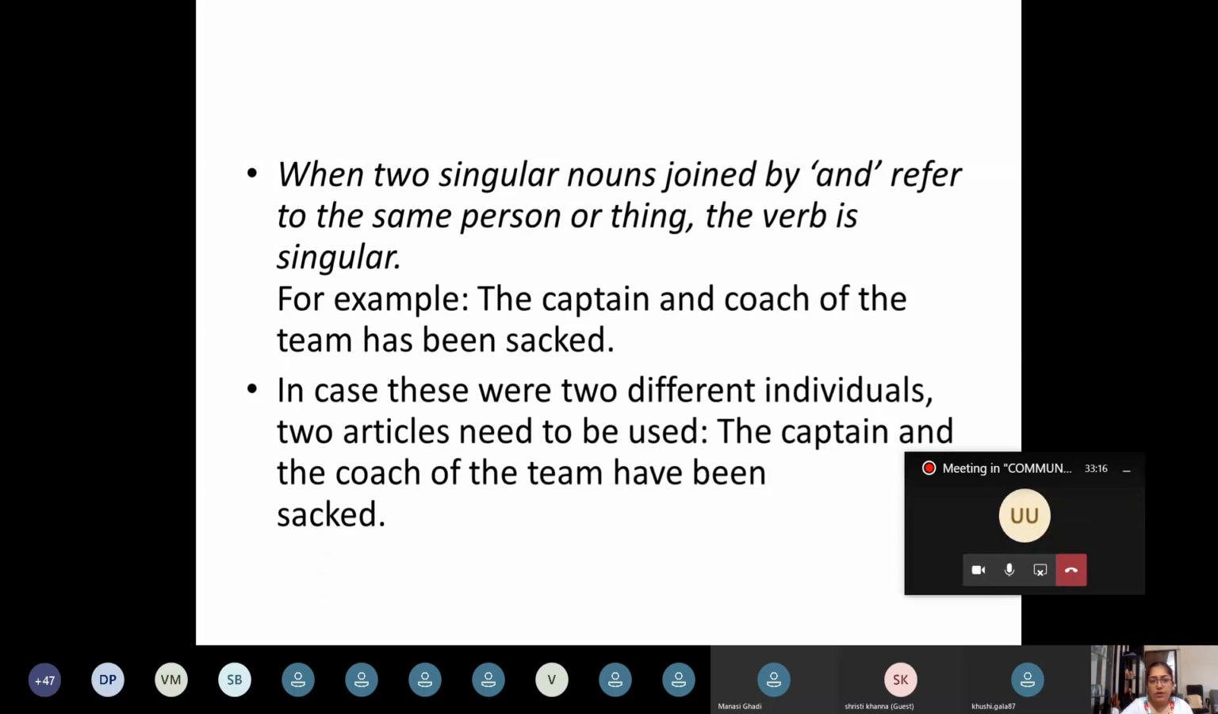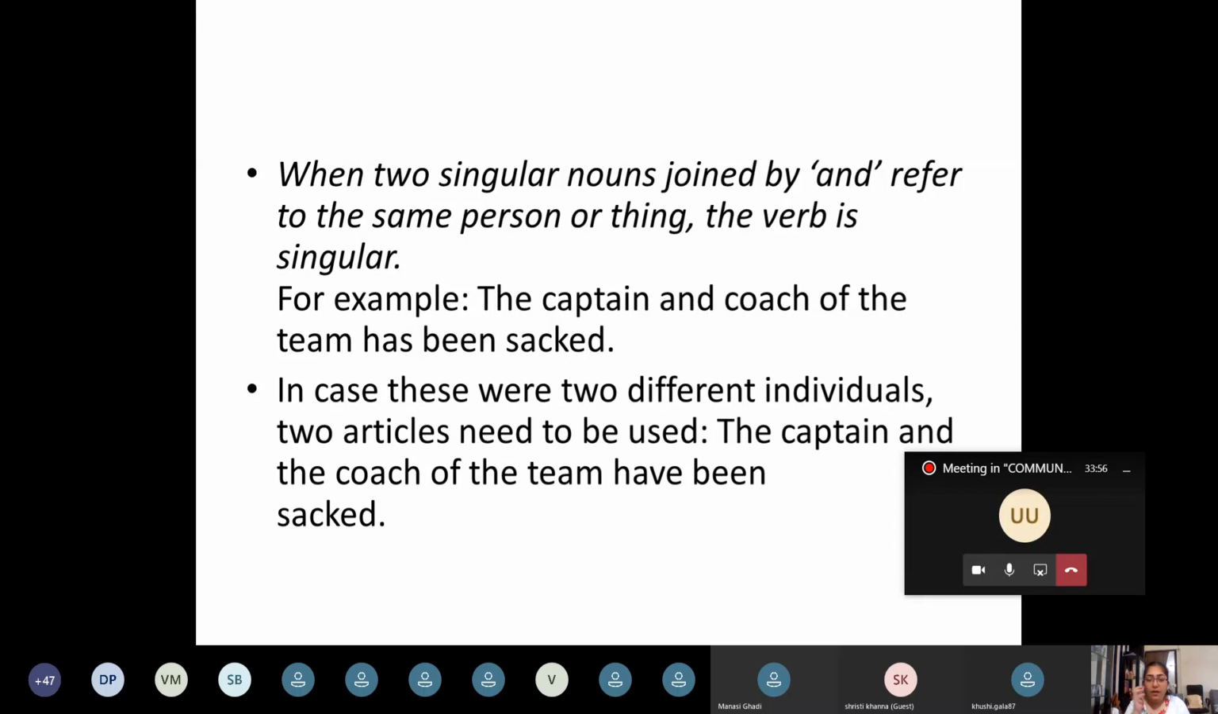Next one, when two singular nouns joined by and refer to the same person or thing, then the verb is singular. For example, in this sentence we have, the captain and coach of the team has been sacked. I am using the article the only once. The captain and coach, not the captain and the coach. So that makes a difference in meaning. When the article is used only once, it means that the same person is the captain as well as the coach of the team, and he has been sacked.